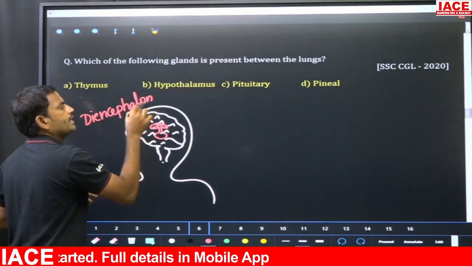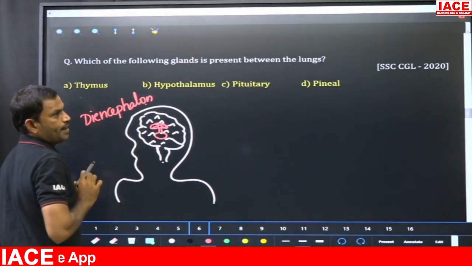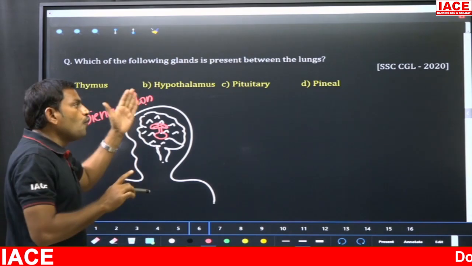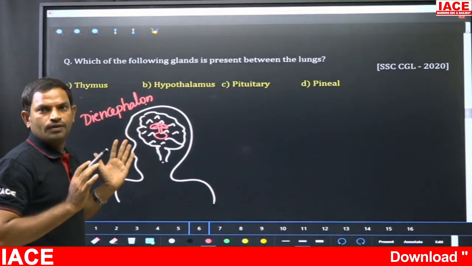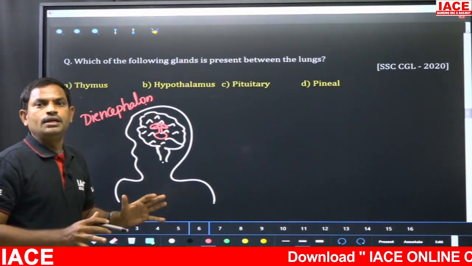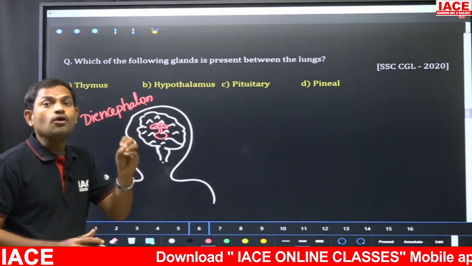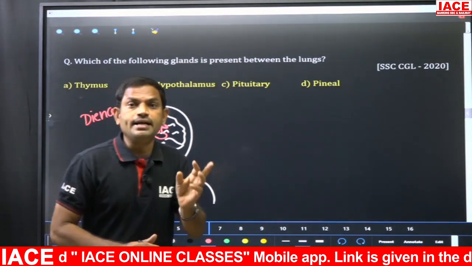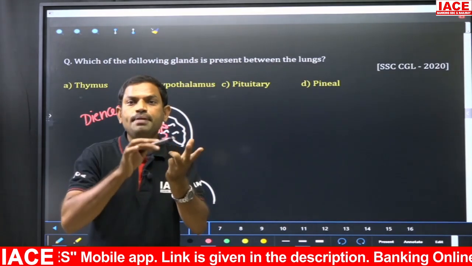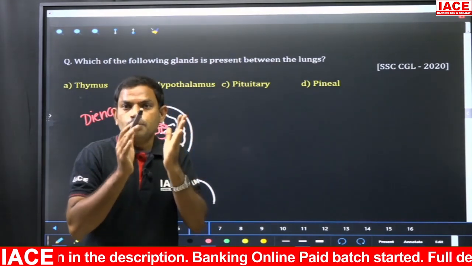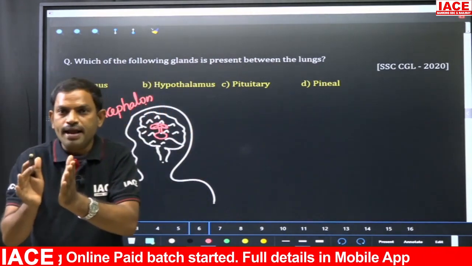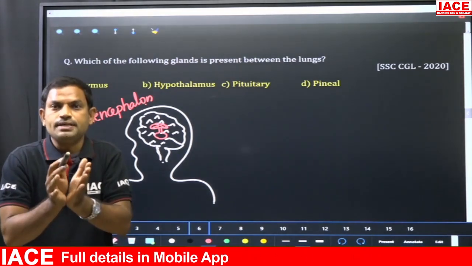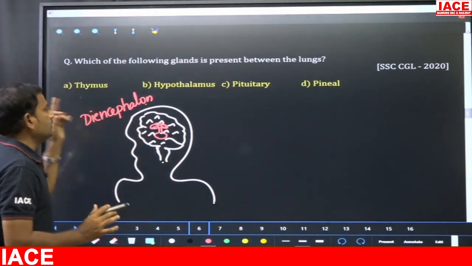What is meant by diencephalon? The part of the brain that connects forebrain with midbrain. So for our convenience, since the brain is a very complicated organ, it is divided into three parts: forebrain, midbrain, hindbrain. Okay. So between forebrain and midbrain, whatever parts are present, together are called what? Diencephalon.